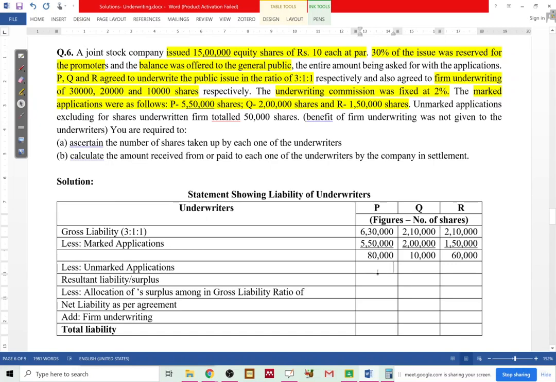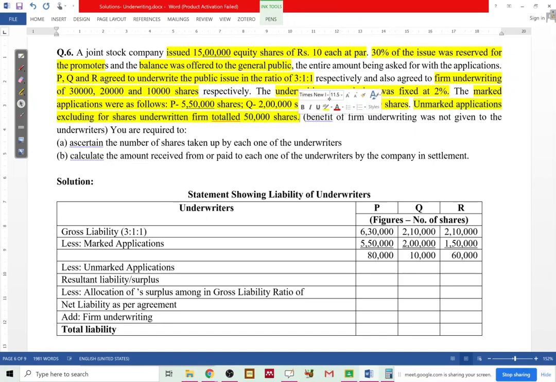Now, time to calculate unmarked applications. Before calculating unmarked applications, we need to know how many total applications were received. So they are saying, let's see, unmarked applications excluding for shares underwritten firm totaled 50,000 shares. Now, the interesting thing in this problem is you are directly given how much are unmarked applications received from public.